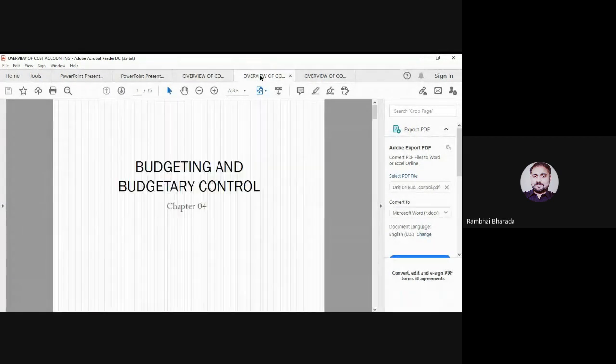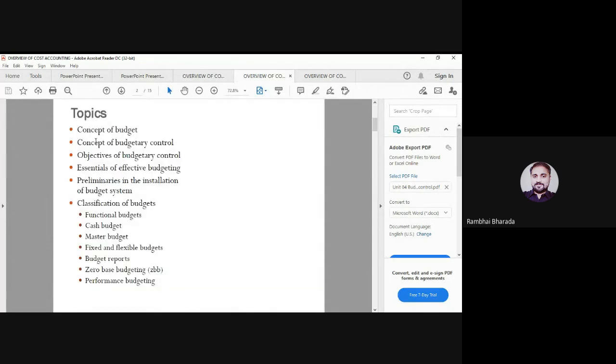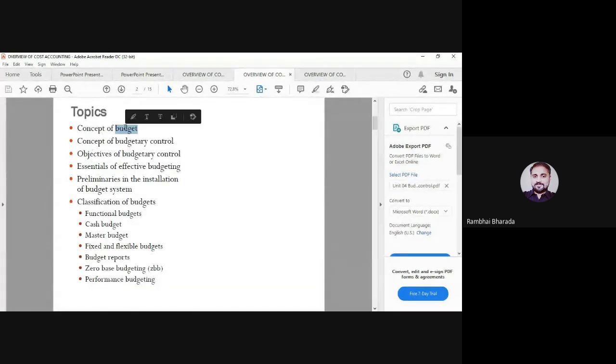Moving ahead to number 4, budgeting and budgetary control. Again here the terms budget and budgetary control, various types of budgets. What do you mean by cash budgets, and why we are preparing cash budgets, fixed budget, flexible budget. So please remember all the terms. Terms are very, very important.